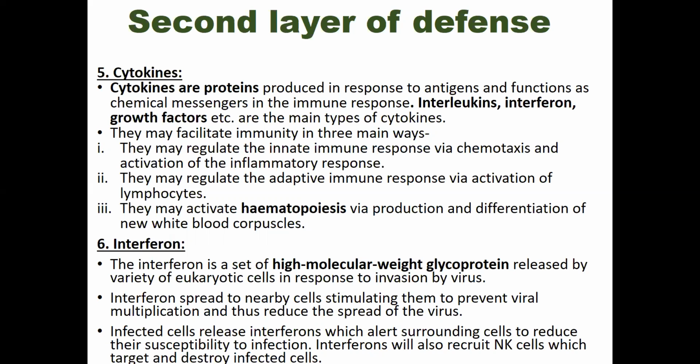When a cell in the body is infected by a virus, those cells kill themselves, but before destroying themselves, they release these interferons. As a result, interferon creates an alarm system surrounding the infected cells, thus it reduces the susceptibility to infection. Interferons will also recruit natural killer cells, which target and destroy those infected cells.